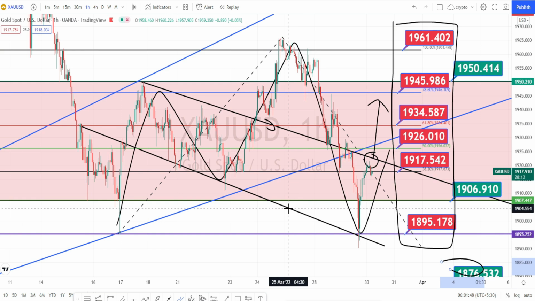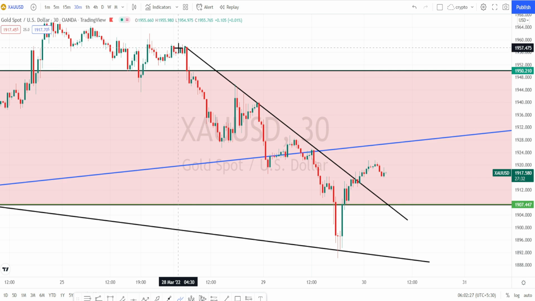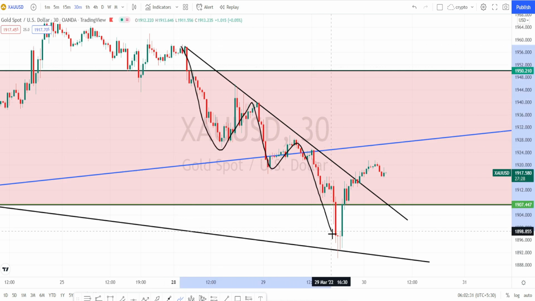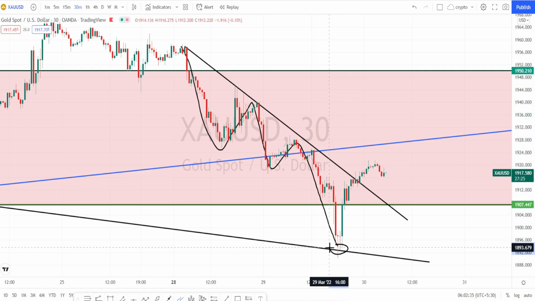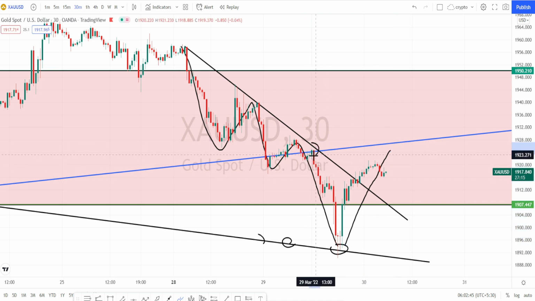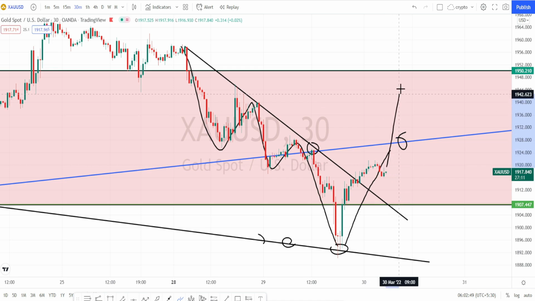Let us do the analysis in 30 minutes time frame. I am in 30 minutes time frame now. When we look at the price action in 30 minutes time frame, it was nicely in a downtrend and took support on the hourly time frame support line or the trend line, and currently the price action is in a bullish trend or retracement. Only when it breaks this resistance line from the daily time frame can we expect a continuation of the bullish trend.